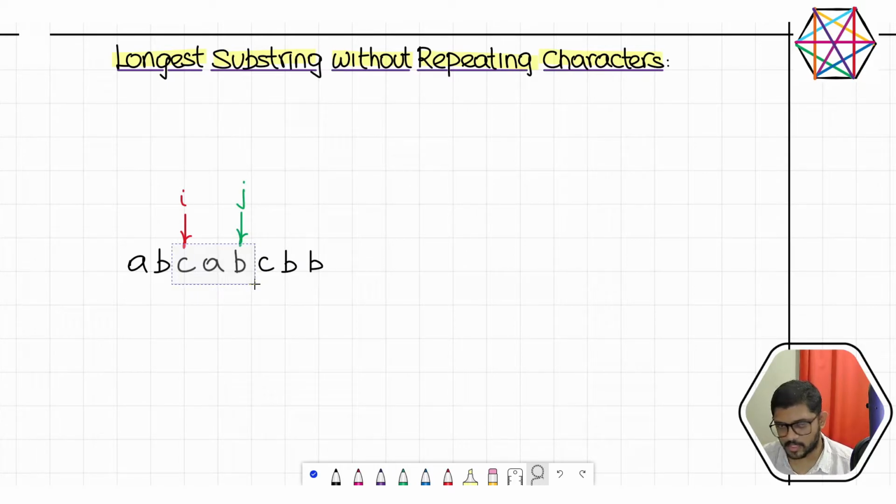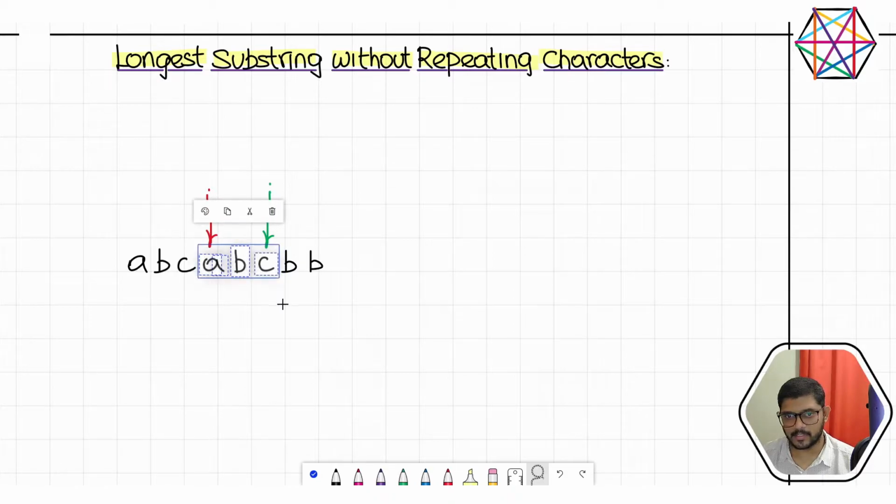And this is a substring with no repeating characters. So we are going to increment j. Now there is a repeating character, so we have to lock j. Now increment i by just one number. i is here. Again, another substring with exactly 3 elements, no repeating character.